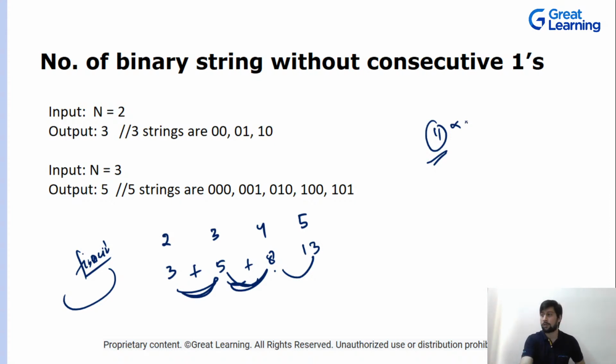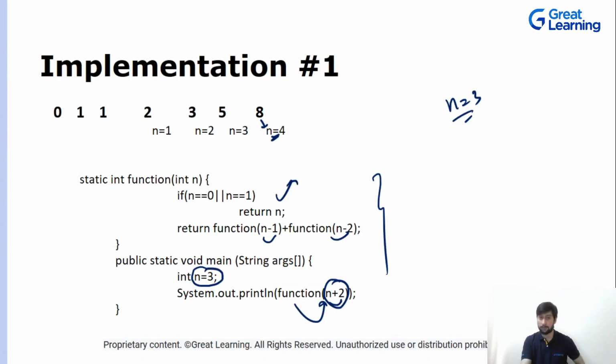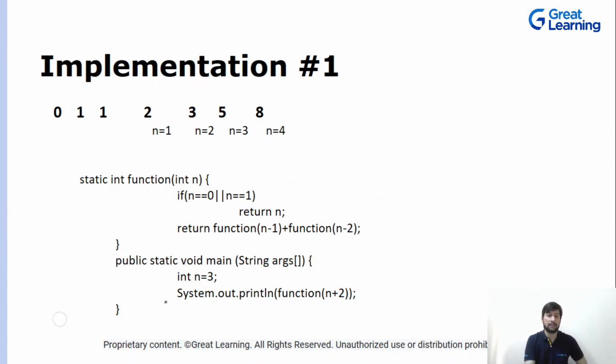Okay. Cool. So now we want to find the number of numbers without the consecutive ones. The first approach was that we have already covered the Fibonacci series. Then what I'm doing here, at the end I am just passing in whatever is the value, I just increment it by 2. So basically I'm skipping these two terms, smartly. But if you're not comfortable with this, you can go for another approach.